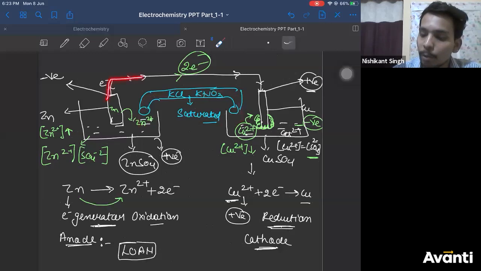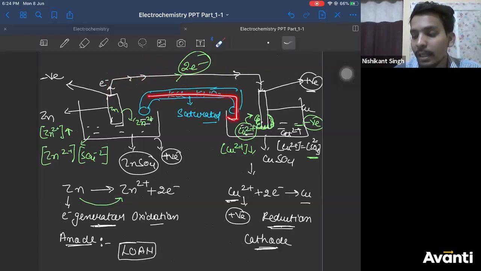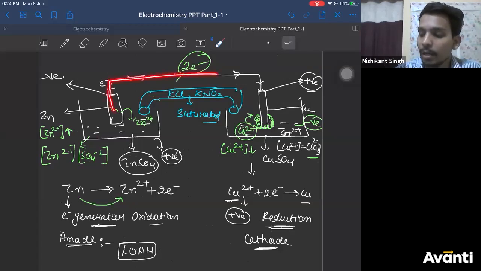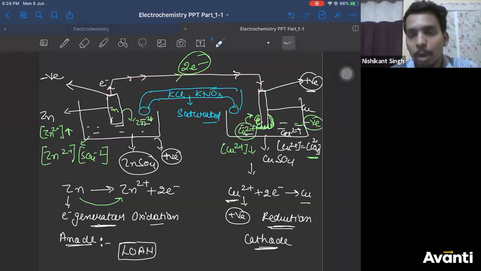So in the external circuit, who is conducting the current? Electrons. In the internal circuit, who is carrying the current? Ions. K plus ion here, Cl minus ion here, right? So the second function is to complete the circuit, the internal circuit. Here electrons are carrying the current. Here ions are carrying the current. So now your circuit becomes complete. To complete the circuit is the second function of the salt bridge. I hope both the functions are clear.